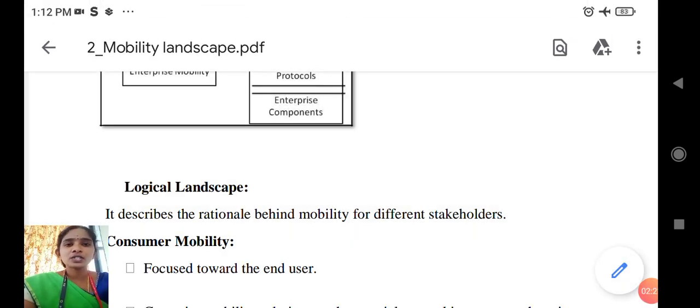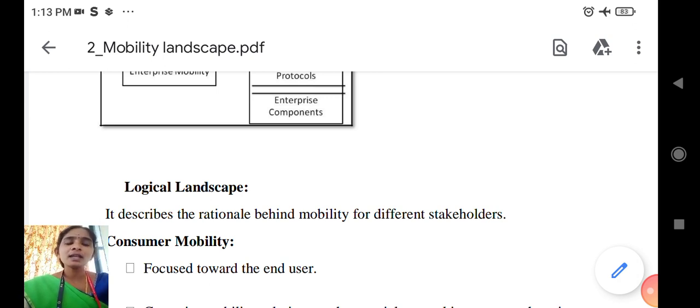Then the next one is shopping and buying. For shopping we can use Meesho, Shopsy, Amazon, Flipkart, and a lot of applications. These are all shopping applications we use, and they all depend on the end user. After the deployment, the end user uses them frequently. This has to be monitored and maintained by the developer.